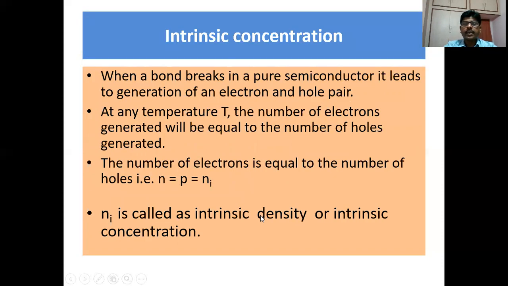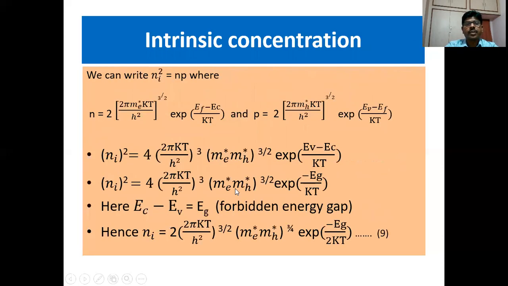So up to here we have calculated the number of electrons in the conduction band and the number of holes in the valence band. We shall see what is intrinsic concentration. When a bond breaks in a pure semiconductor, it leads to generation of an electron and a hole pair. At any temperature T, the number of electrons generated will be equal to the number of holes generated. Therefore, the number of electrons is equal to the number of holes. N is equal to P is equal to Ni, called the intrinsic density or intrinsic concentration. We can write Ni squared is equal to N into P.